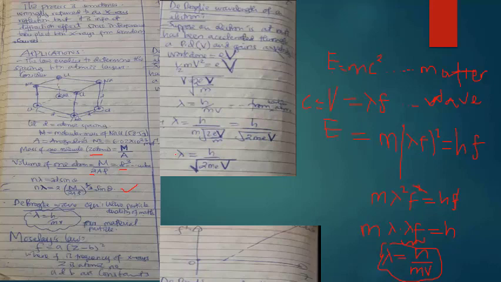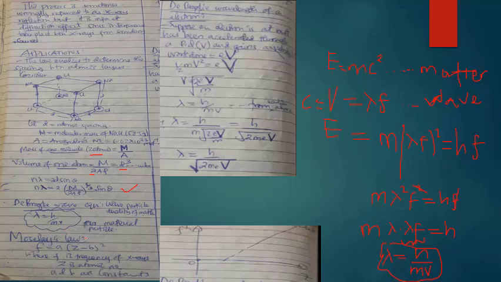So wavelength, the de Broglie's wavelength for an electron accelerated through a potential difference V is equal to h divided by square root of 2 times mass times the electronic charge times the voltage through which it is accelerated. We shall see examples, lakini just remember that this velocity nakumbushia tena is not velocity of light. Usifanye hiyo mistake kama wengi ambavyo wanafanya.